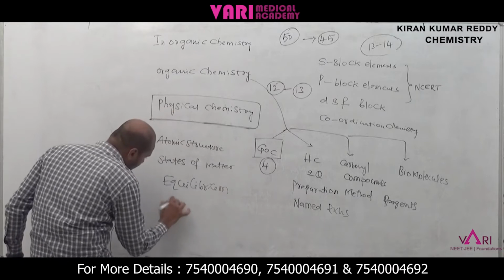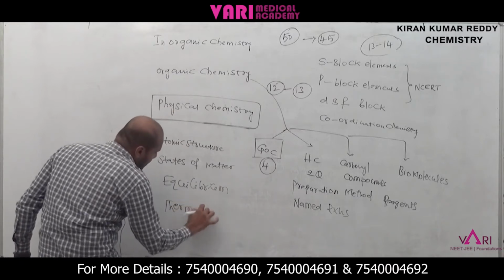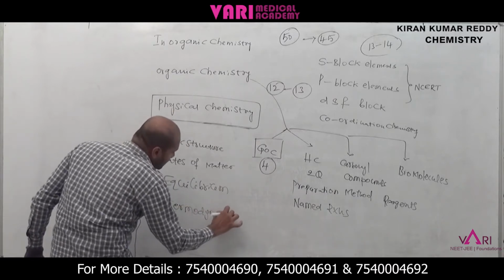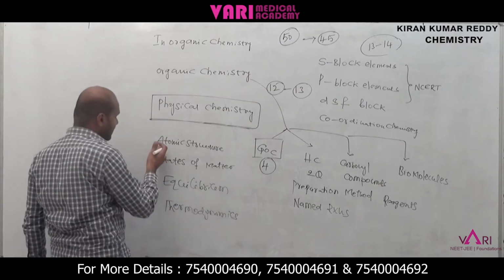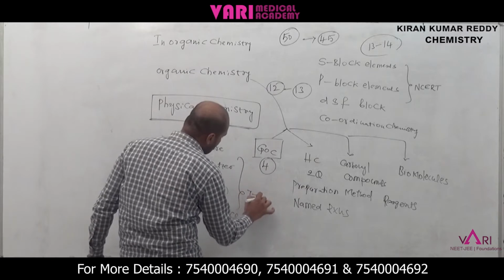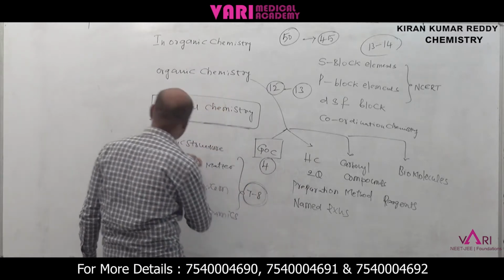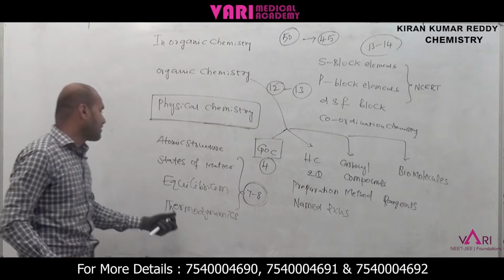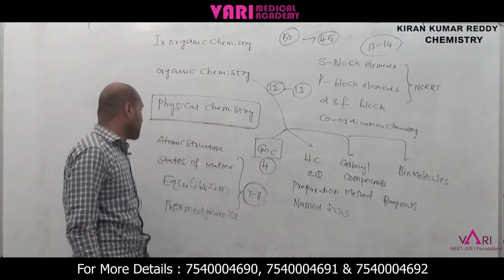Next one is thermodynamics. From these units, minimum 2 questions each. Minimum 7 to 8 questions come from these units: atomic structure, states of matter, equilibrium, and thermodynamics.